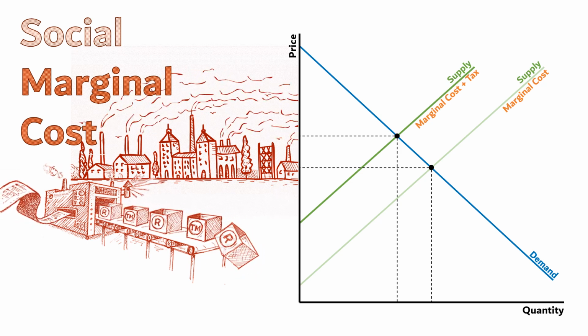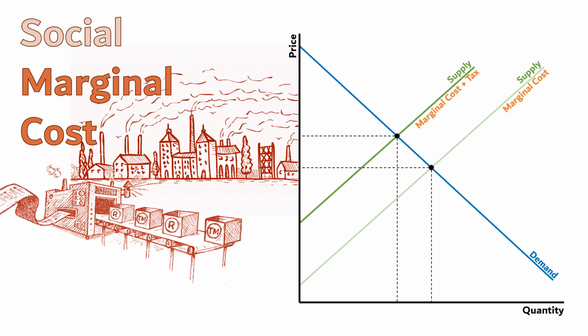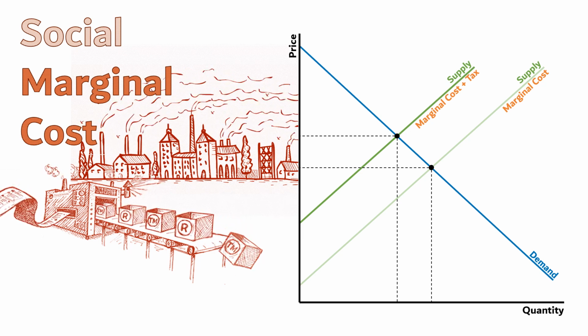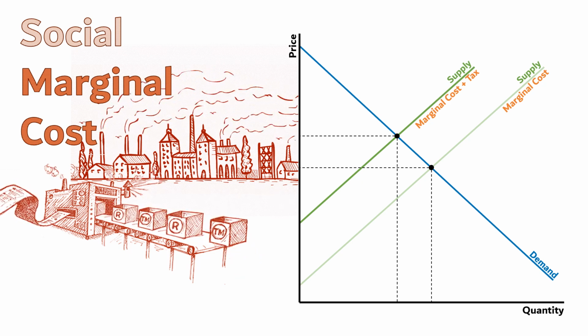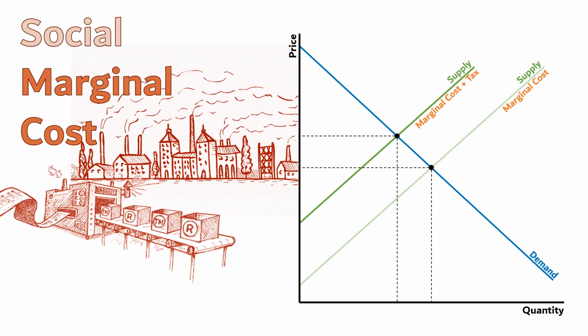If instead we were looking at a positive externality, then we would want to incentivize more production, which we can do with a subsidy instead of the tax. But the logic is just the same. You want to unite the private and social costs and benefits.